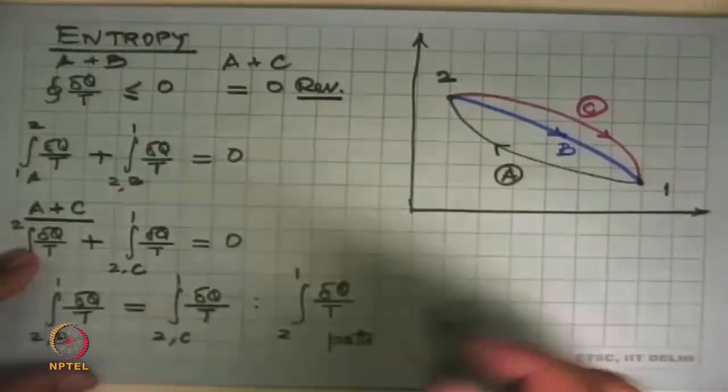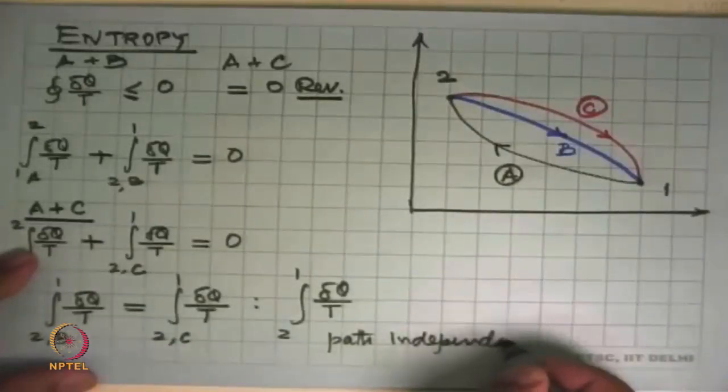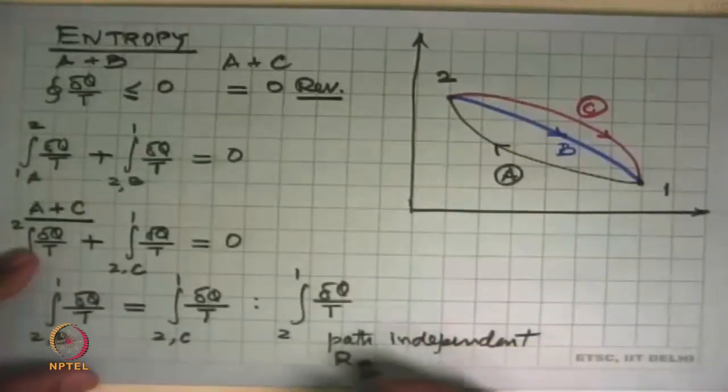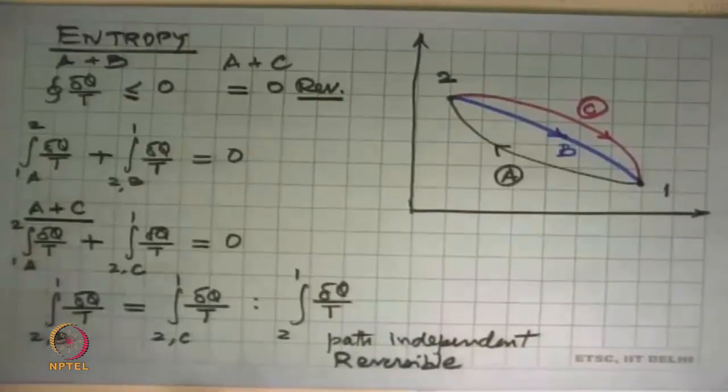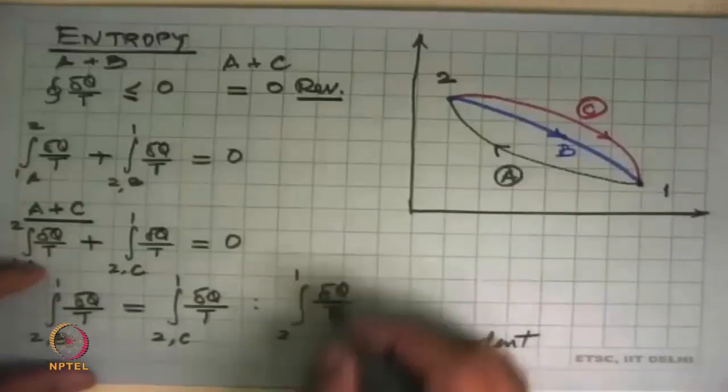Whether it was B, C, D or anything else didn't matter. The only restriction we had put so far was that these were reversible processes. So this has to be a property.